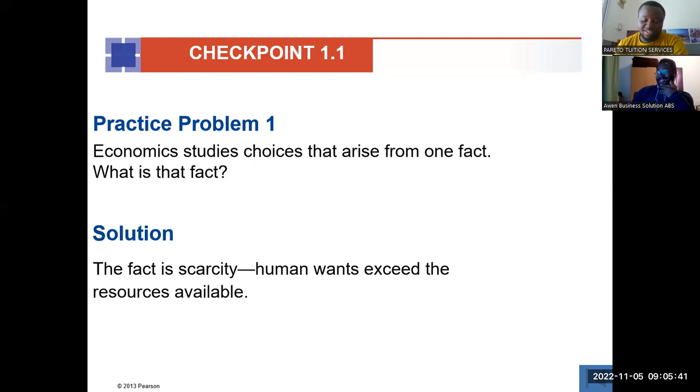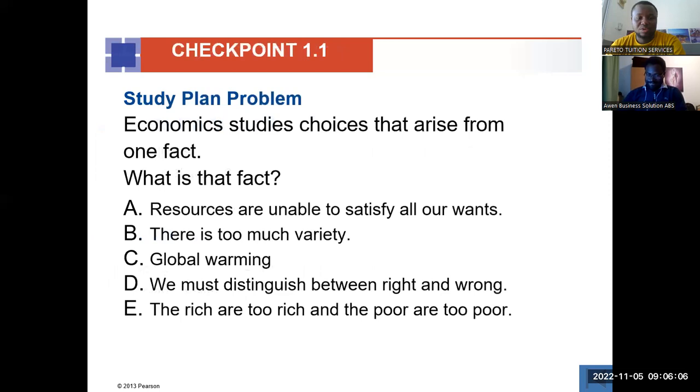Yes. So the last time we met, we saw that scarcity is totally different from poverty. It doesn't matter the amount of resources that you have, we still face a form of scarcity. The resources that we have will never be enough to satisfy our unlimited want. So yes, scarcity is the fundamental issue in economics. So this is how the questions are structured. After we look at that, then we'll put it in a multiple choice form.